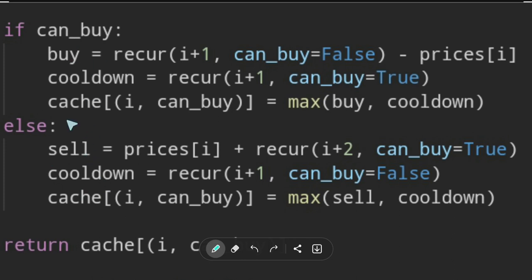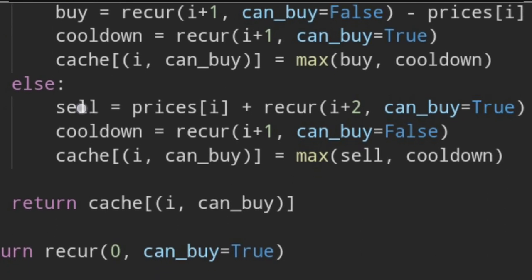Actually, I think this state, maybe I could rename it to I currently hold a stock. So if I currently hold a stock, then I would be able to either sell or cool down. And if I don't hold the stock, then I could either buy a stock or cool down, and I would handle the case of selling, and then I have to cool down with the I plus 2.